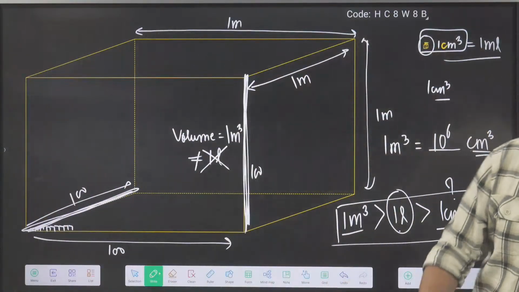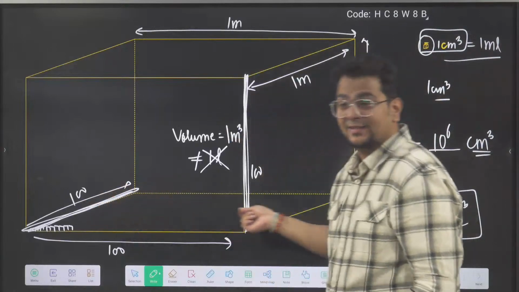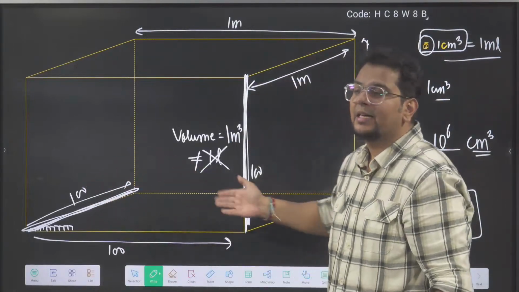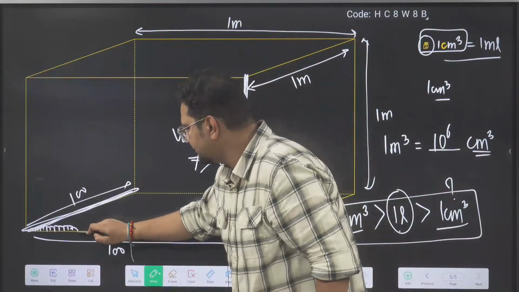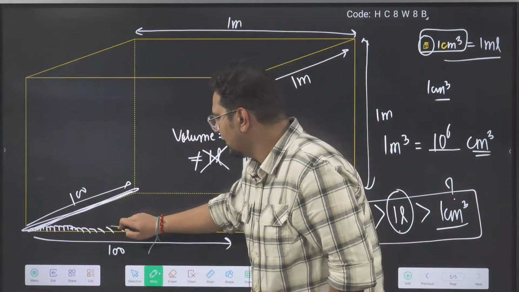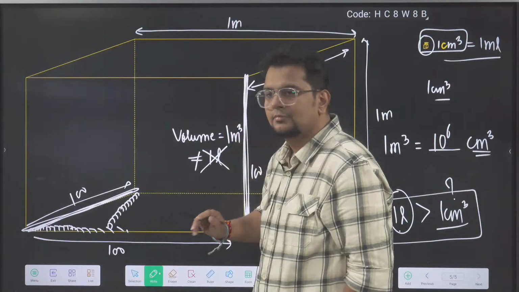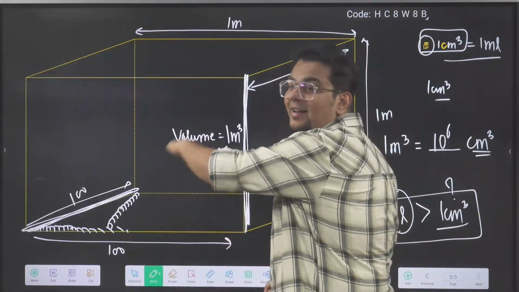Now, 100 came like this, because in 1 meter, how many 1 centimeter bricks will come? 100. So 100 came like this. Then 100 came like this. This is 1 layer. Can you imagine? 1 layer. And like this, 100 layers came.